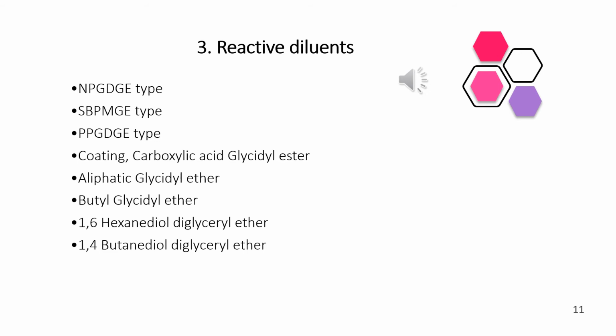Coating carboxylic acid glycidyl ester, aliphatic glycidyl ether, butyl glycidyl ether, 1,6-hexanediol diglycidyl ether, 1,4-butanediol diglycidyl ether.